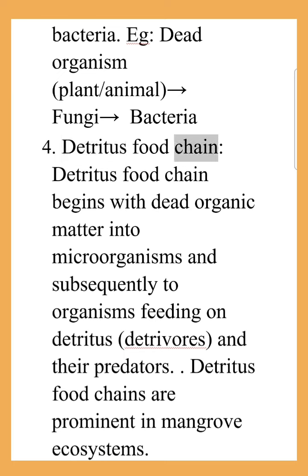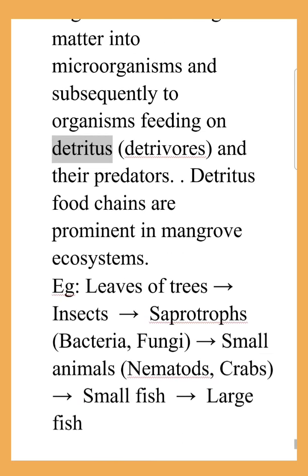4. Detritus food chain. Detritus food chain begins with dead organic matter into microorganisms and subsequently to organisms feeding on detritus, detritivores, and their predators. Detritus food chains are prominent in mangrove ecosystems. E.g., leaves of trees, insects, saprotrophs, bacteria, fungi, small animals, nematodes, crabs, small fish, large fish.